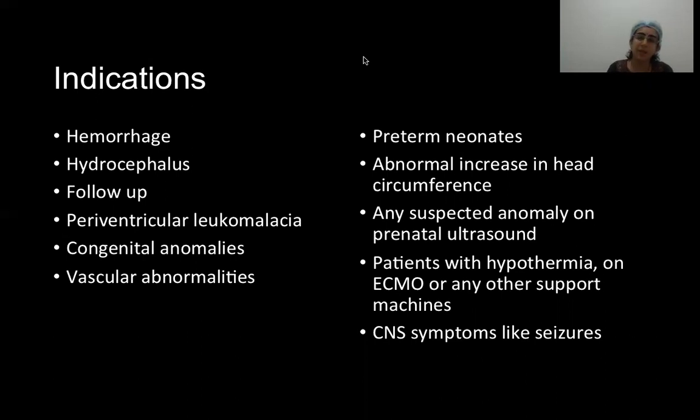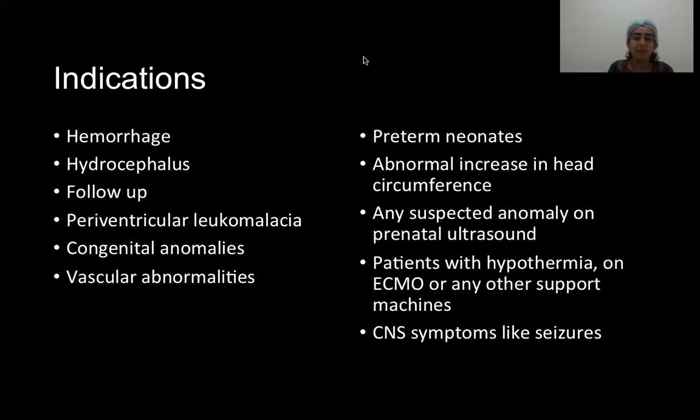So which are the patients in whom we would like to do ultrasound of the skull? We will typically do it in preterm neonates. Generally, all preterm neonates born before 30 weeks should undergo ultrasound of the skull as a rule, once within 7 to 10 days of birth, as well as once at around 36 to 40 weeks of gestation.